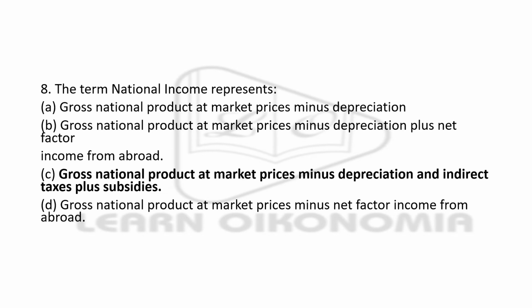Next question, the term national income represents what? The question is very direct. Options: gross national product at market price minus depreciation; gross national product at market price minus depreciation plus net factor income from abroad; gross national product at market price minus depreciation and indirect tax plus subsidies; gross national product at market prices minus net factor income from abroad. The right answer is option C, gross national product at market prices minus depreciation and net indirect taxes plus subsidies.